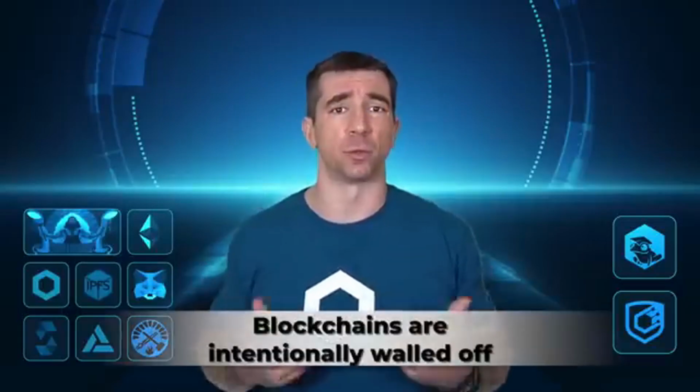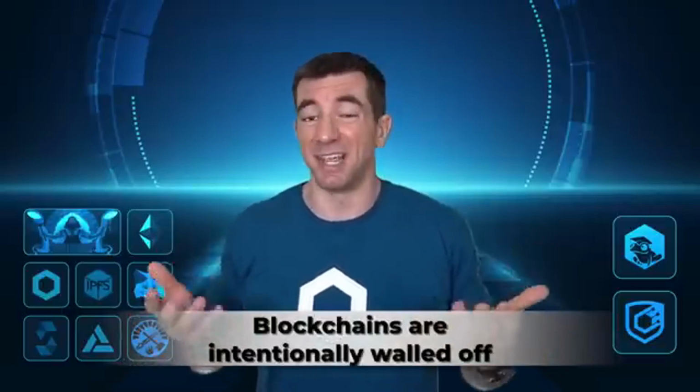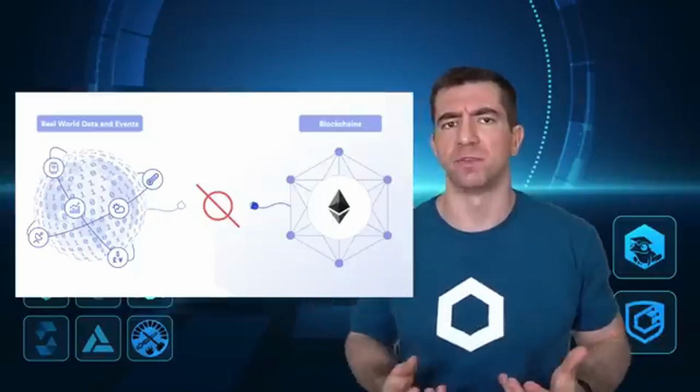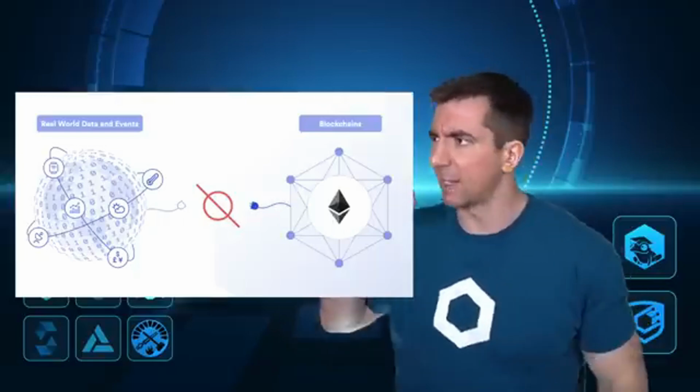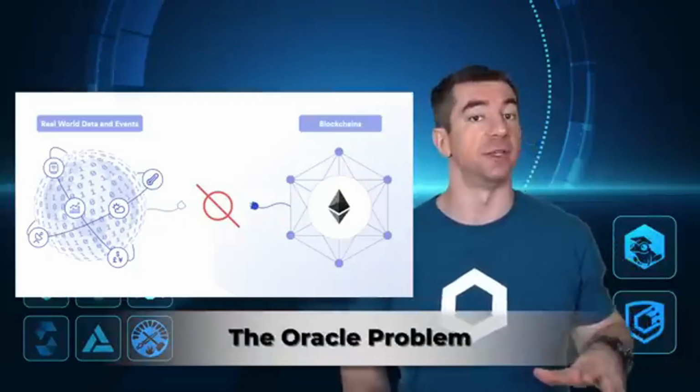Now, these smart contracts on blockchains alone are absolutely incredible. However, they do come with a huge issue. If we want these digital agreements to replace the agreements in our everyday lives, they probably are going to need data from the real world. Blockchains by themselves actually can't interact with and can't read or listen to data from the real world. This is what's known as the Oracle problem.